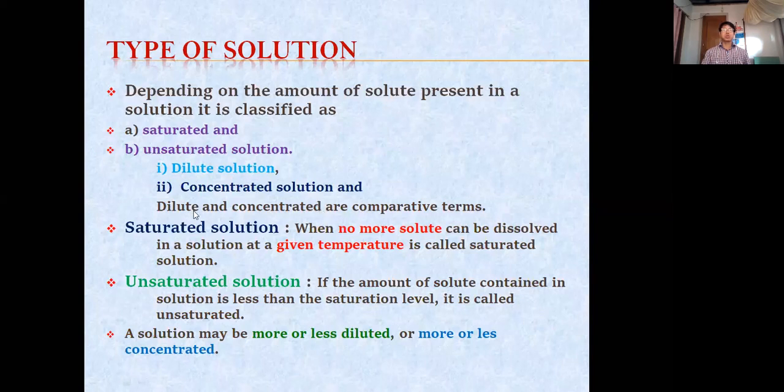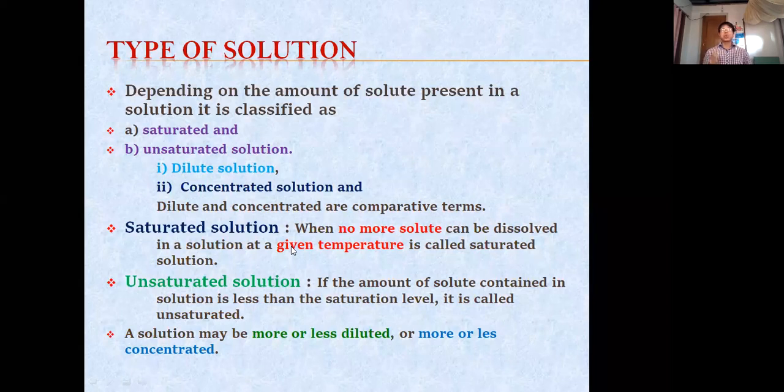Now come to this saturated solution and unsaturated solution. Okay, saturated solution means when no more solute can be dissolved in a solution at a given temperature. It is called saturated solution at a given temperature, because when temperature increases, the solubility also increases.